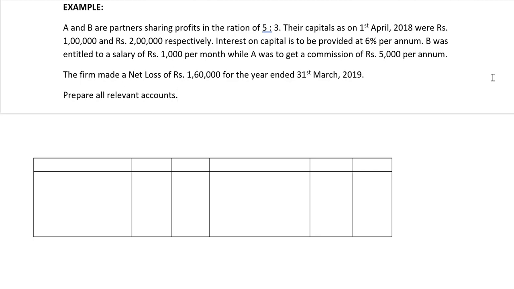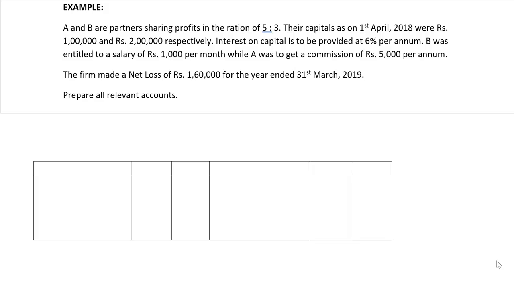However, the firm has made a net loss of rupees 1,60,000. We cannot give any appropriation in this case because the firm has incurred a loss. So therefore, there is no point in preparing the P&L appropriation account. So let's see what we would do with this case. We will prepare only the profit and loss account.